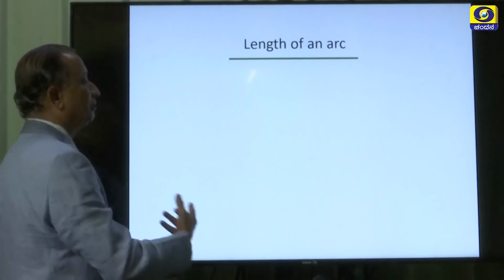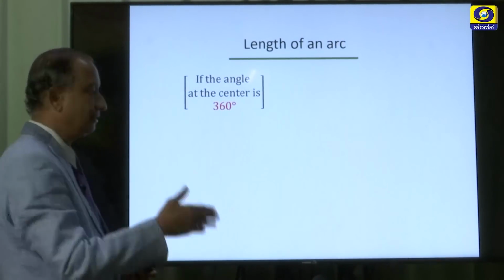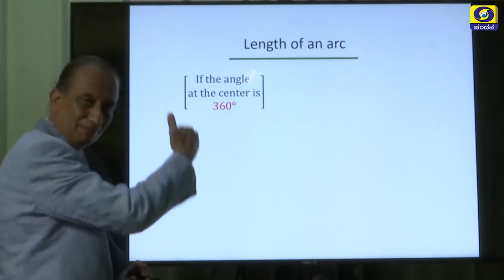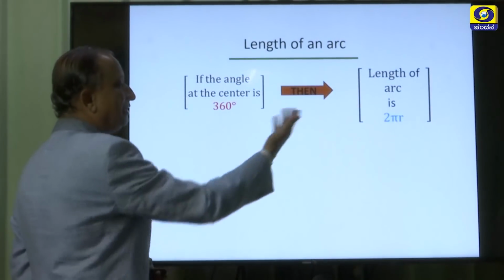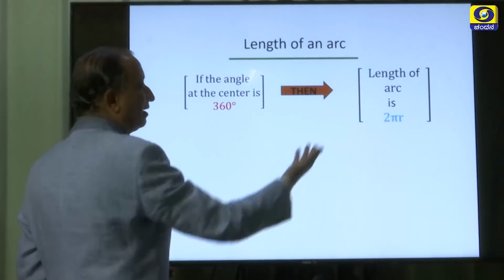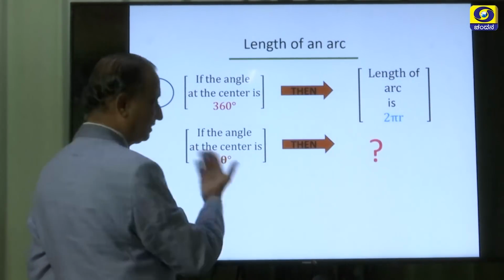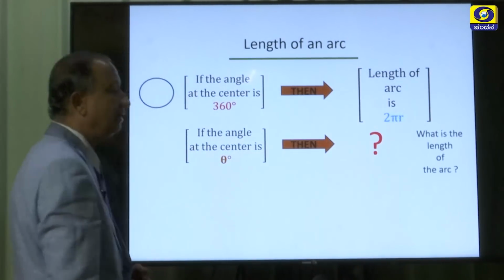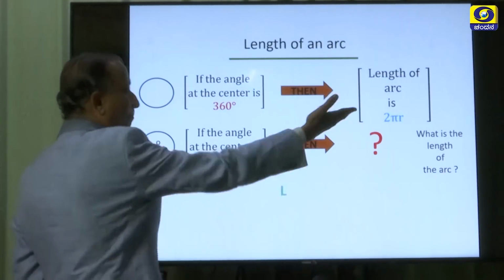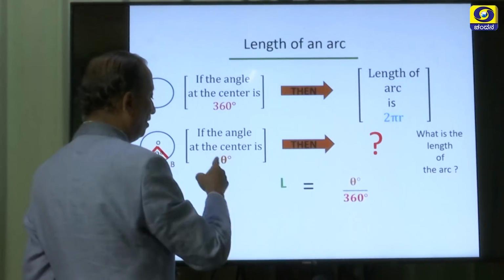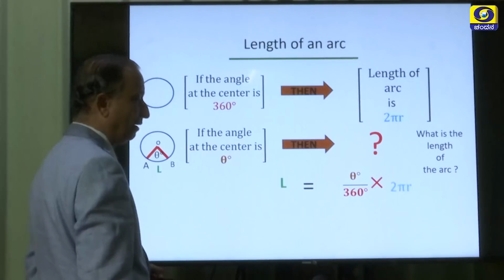Now let us find out the length of the arc. That can be found again by the unitary method. If the angle at the center is 360 degrees, then the length of the arc is 2 pi r, and if the angle at the center is theta degrees, what would be the length of the arc? Multiply theta by 360 degrees times 2 pi r.